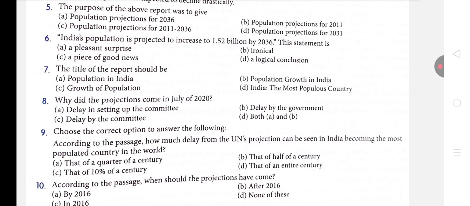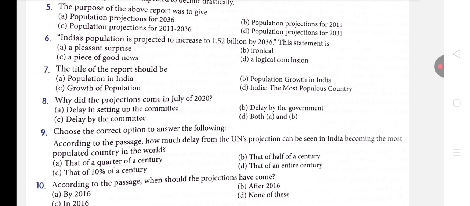Balanced population is very good for a country or a nation, but if the population is increasing very much, it's not very good for a country. So a pleasant surprise, not at all. A piece of good news, not at all. A logical conclusion, not at all. It is an ironical statement.